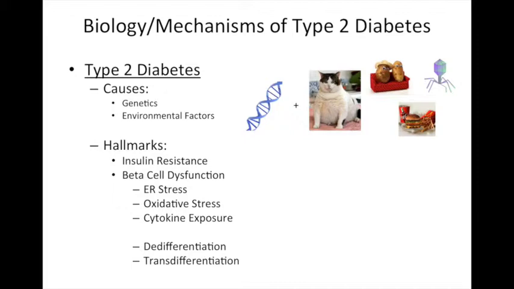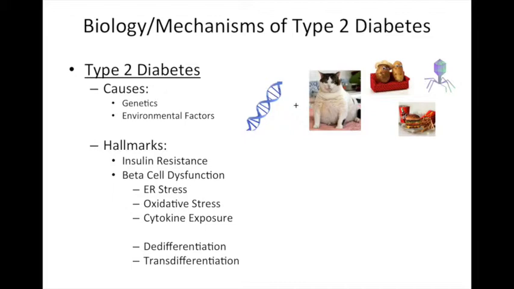In order to have type 2 diabetes, two conditions must be met. First, insulin resistance must be present. Insulin resistance is the state in which the cells or tissues of the body become resistant or insensitive to the insulin produced by the body. In addition, beta cell dysfunction must occur. Beta cell dysfunction can arise via different mechanisms, such as endoplasmic reticulum stress or oxidative stress, caused by the already present hyperglycemia. Inflammatory cytokines produced by infiltrating immune cells can also disrupt beta cell function.